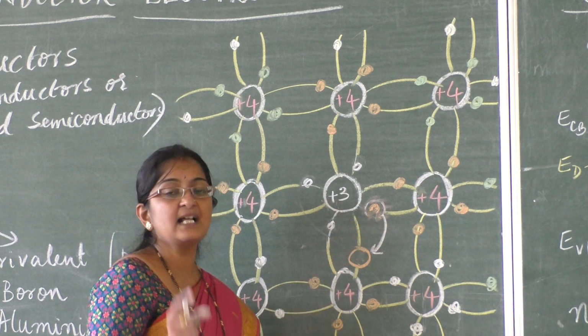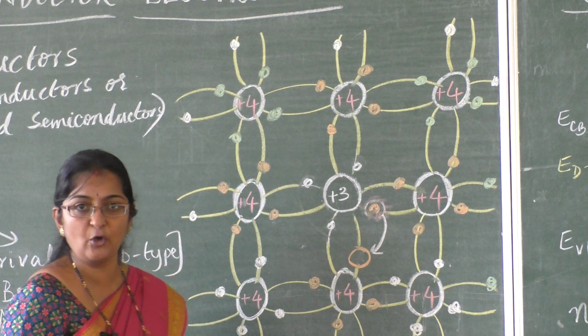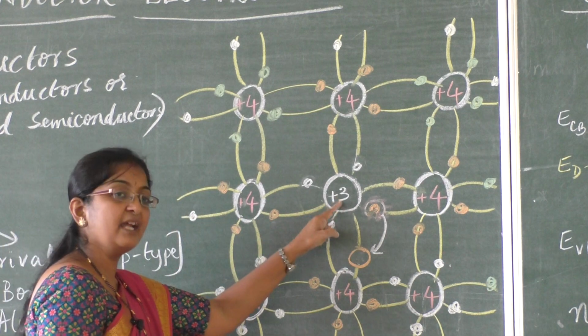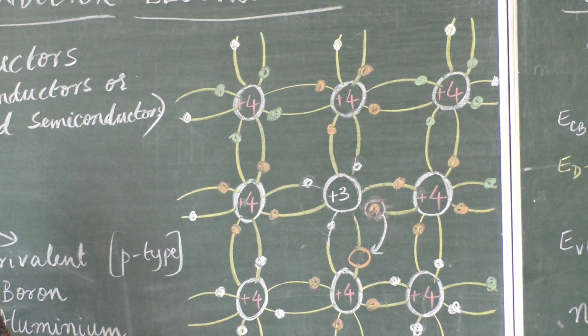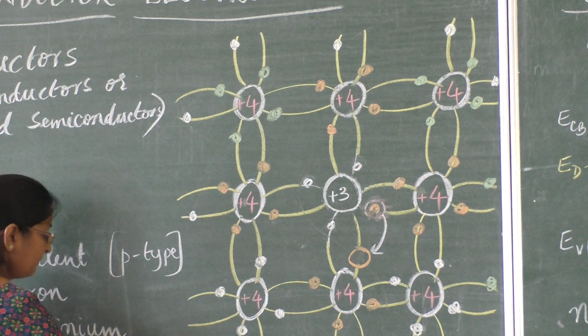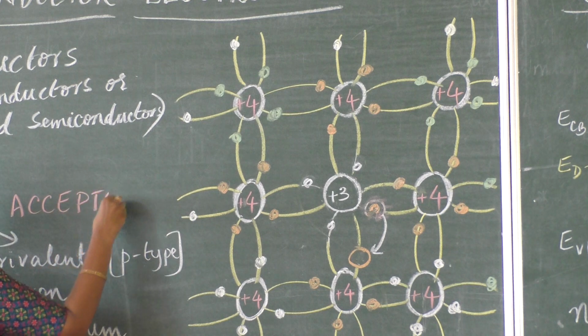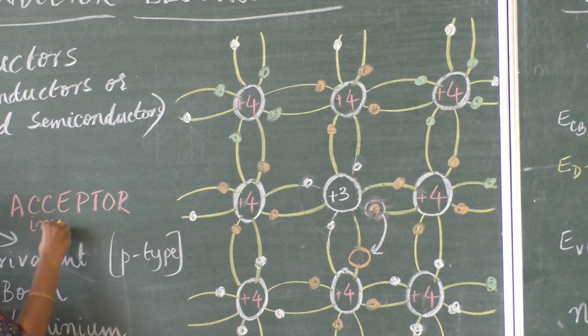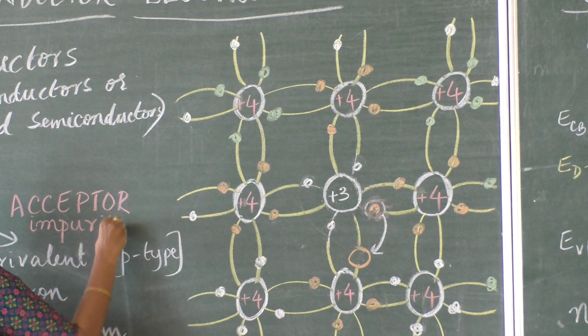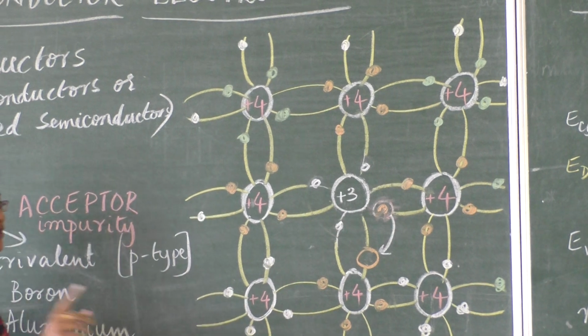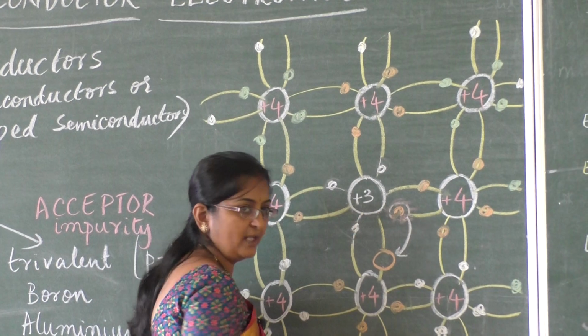Every hole has the capacity to accept an electron. So the trivalent impurity is also called an acceptor impurity. Each hole has capacity to accept one electron.